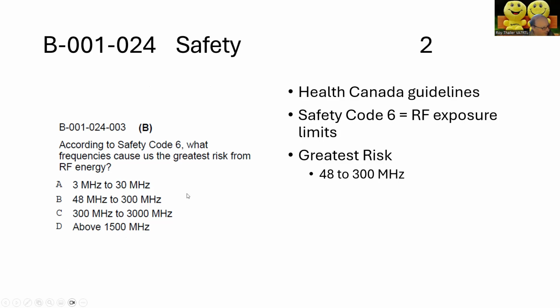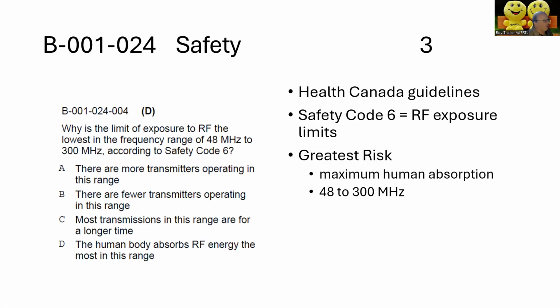Remember that the curve is shaped like a U, and the bottom part of the U is the greatest risk. Why is the limit of exposure to RF the lowest in the frequency range 48 megahertz to 300 megahertz according to Safety Code 6? Because the human body absorbs RF energy the most in this range.